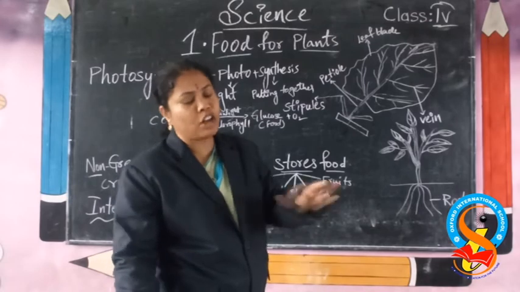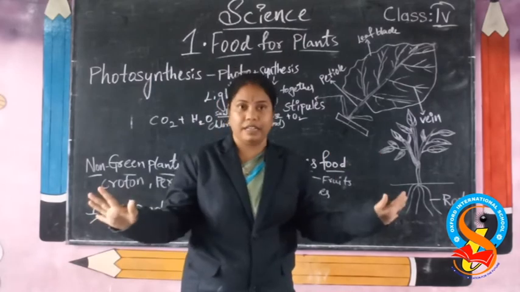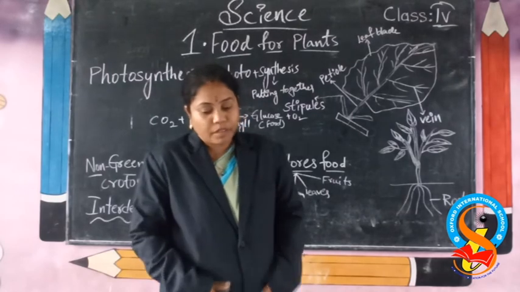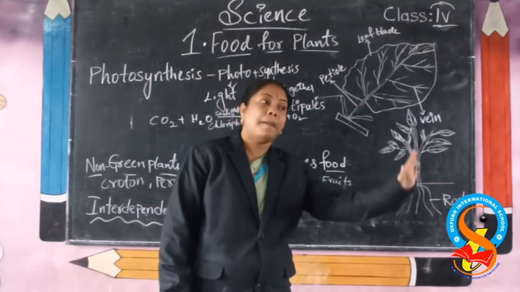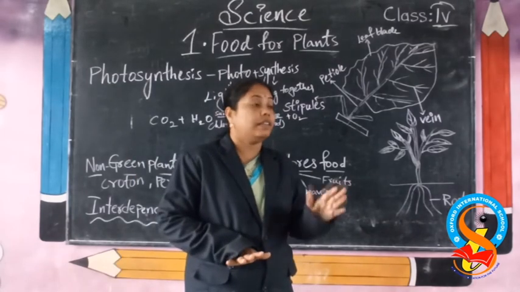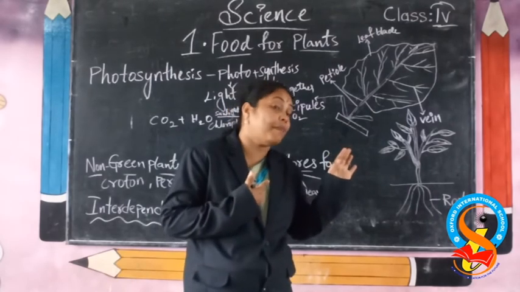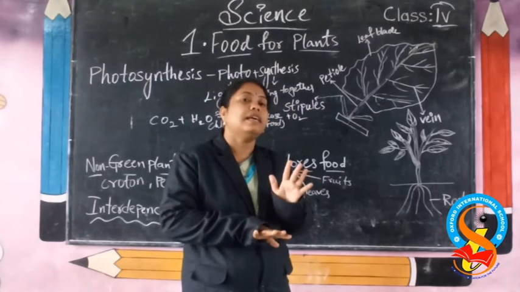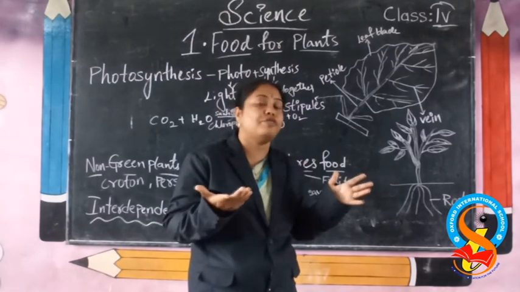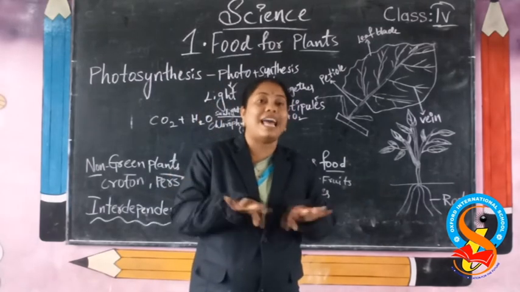We have seen all living things in nature. Plants and animals are interdependent. They are equal. They should be equal. And we have to protect our plants as we protect animals also. We should not cut the plants. Why? Because what happens? Nature becomes imbalanced. Imbalance means what? If you cut all the trees, then what happens? We do not get any oxygen. So by this we learn that we have to keep a balance in nature.